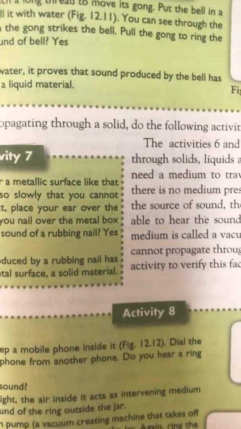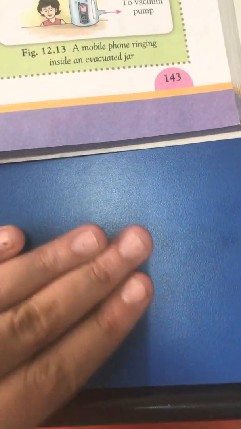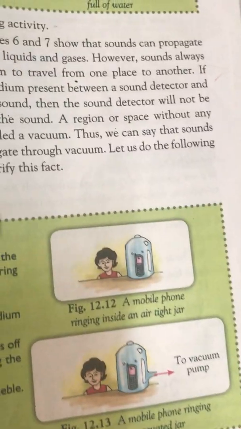Okay. Next example is activity number 7. If we rub a metallic surface, for example the table is a metallic surface, and I vibrate it, then it will produce sound. So a solid can also produce sound.